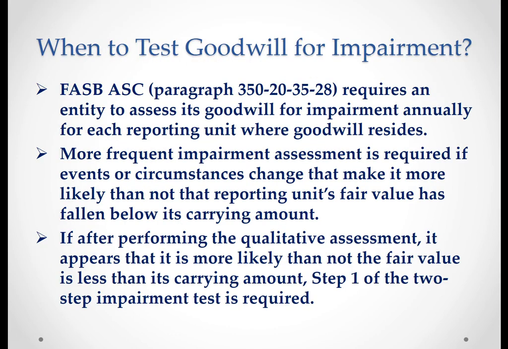When to test goodwill for impairment? Again, the FASB requires an entity to assess its goodwill for impairment annually for each reporting unit where goodwill resides. More frequent impairment assessment is required if events or circumstances change that make it more likely than not that a reporting unit's fair value has fallen below its carrying amount. If after performing the qualitative assessment it appears that it is more likely than not the fair value is less than its carrying amount, step 1 of the two-step impairment test is required.